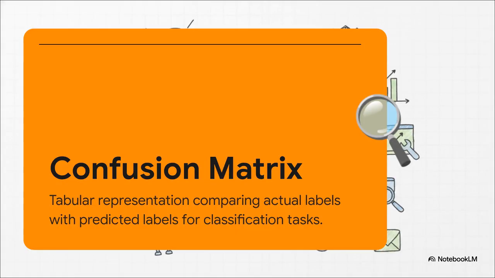To truly understand classification performance, data scientists rely heavily on something called the confusion matrix. It's basically a simple table comparing the actual true labels in the dataset with the model's predicted labels. It breaks all the results down into true positives, true negatives, false positives, and false negatives. This is incredibly powerful because it lets us pinpoint exactly what specific types of errors the model is making. Like, is our medical diagnostic model accidentally flagging healthy patients as sick, resulting in a false positive? Or is it letting a sick patient slip through undiagnosed, which is a false negative? The confusion matrix gives us this absolutely essential visibility.